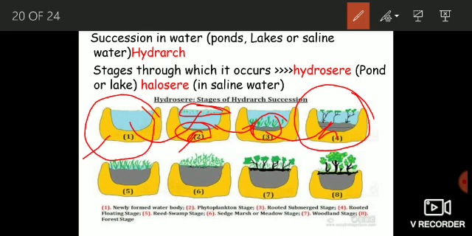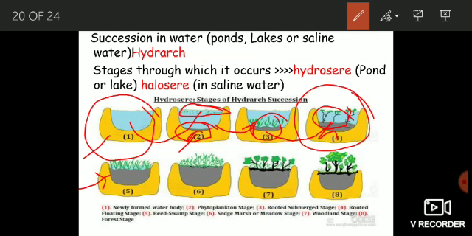the surface of water. And when these plants die and decompose, they add more organic matter, they add more soil to the bottom, which makes conditions favorable for the next coming plant community, which is known as reed swamp stage. And in this stage only those plants are able to live which are adapted to live in shallow waters, okay, which are adapted to live in shallow waters.